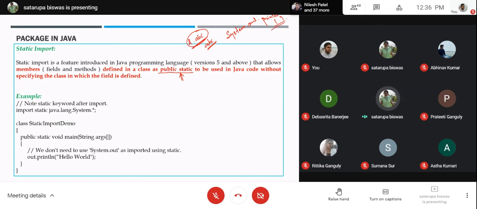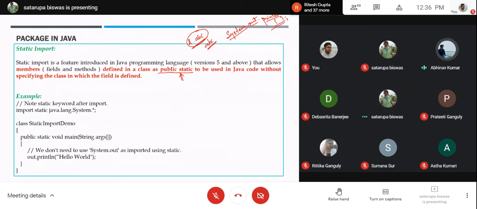You are using this many times now. So system is a class, I told you. What is out and what is println? According to you, what should be out and what should be println? Out is an object. Out is an object, for output stream.